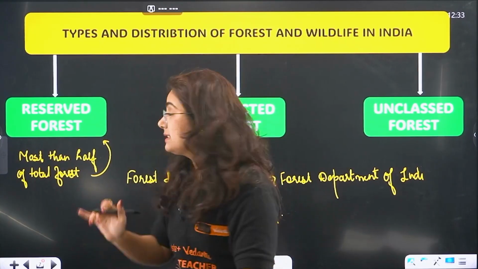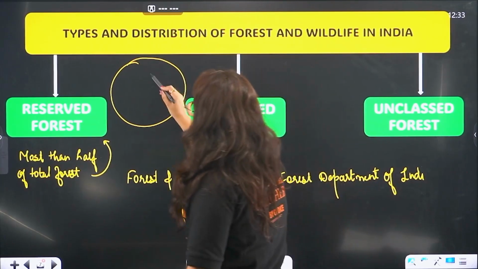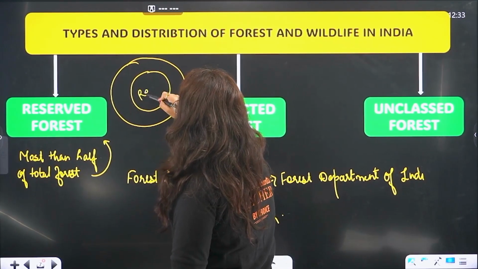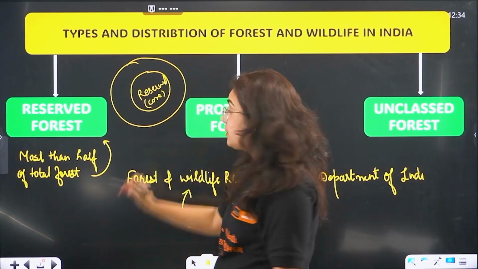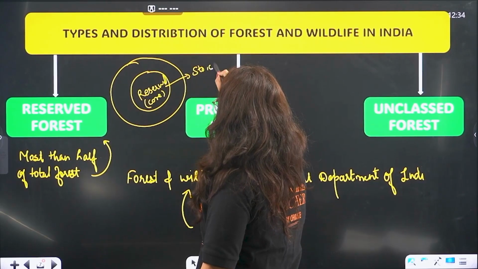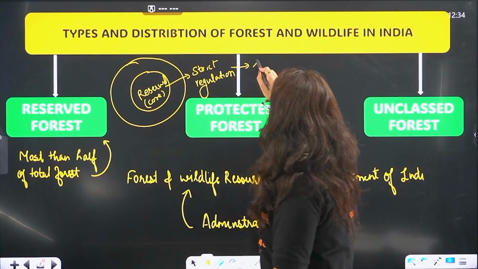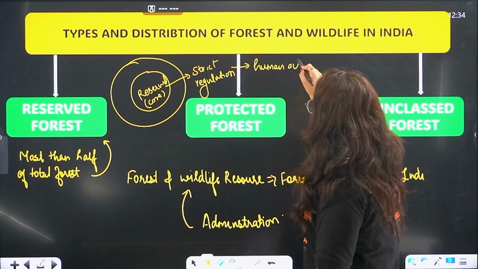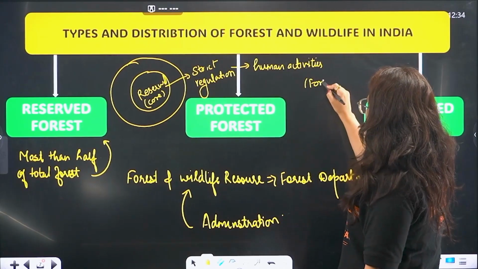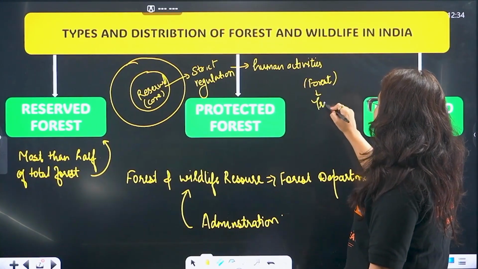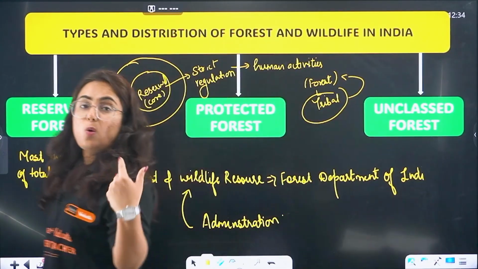Now, what is reserve forest? If this is a forested area, and we declare this as reserved forest, basically this reserved forest can be considered as the core of the forest where strict regulations are imposed regarding human activities. Pay attention: first of all, in the forests of India live the tribal people.